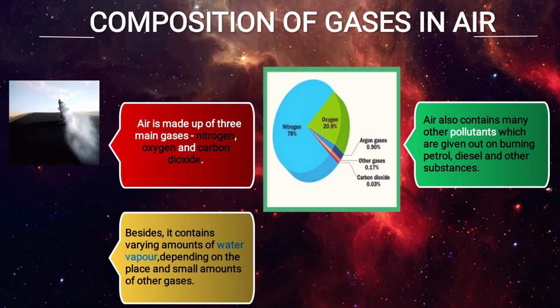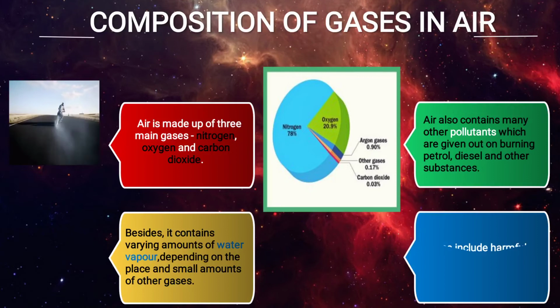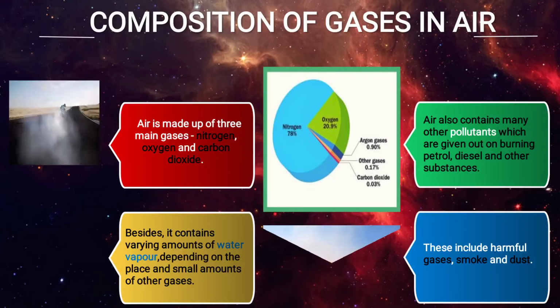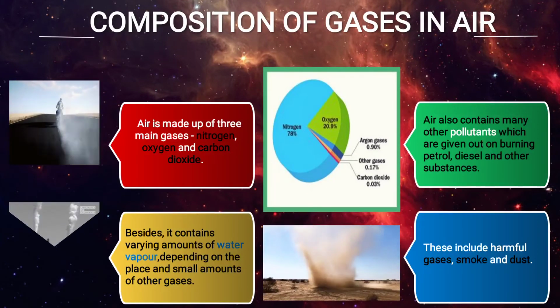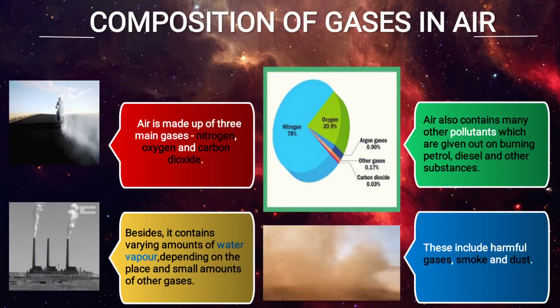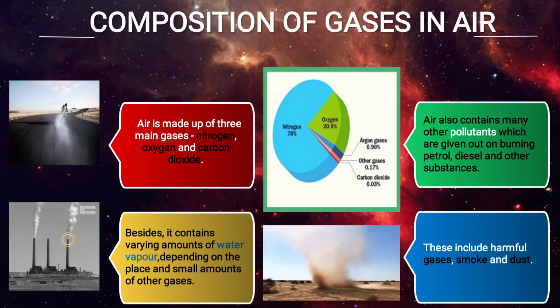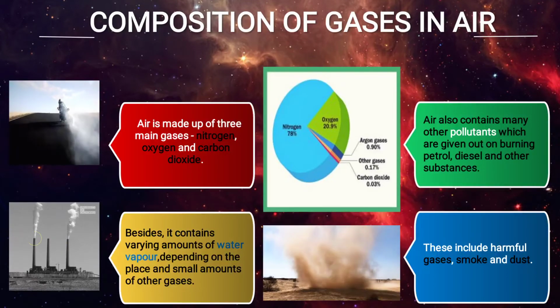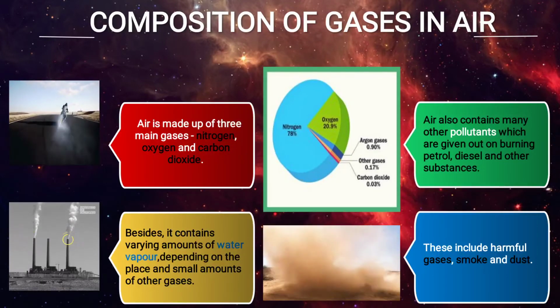Besides, it contains varying amounts of water vapor depending on the space and small amounts of other gases. It includes harmful gases, smoke and dust. As you see in the image, dust is there, and on the left side, smoke is coming out from the chimney of the factory. So air contains gases, smoke and dust.